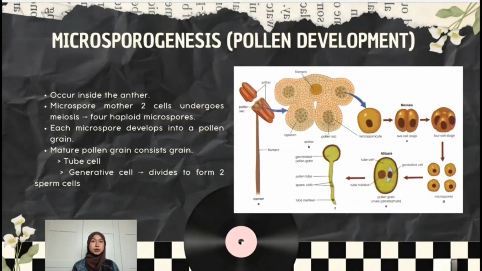So now let's dive into microsporogenesis, which is the development of the male gametophytes. This occurs inside the anther. The microspore mother cell undergoes meiosis, producing four haploid microspores. These microspores then develop into mature pollen grains. Each pollen grain consists of a tube cell which forms the pollen tube and a generative cell which divides to form two sperm cells. These sperm cells are required during the fertilization process.